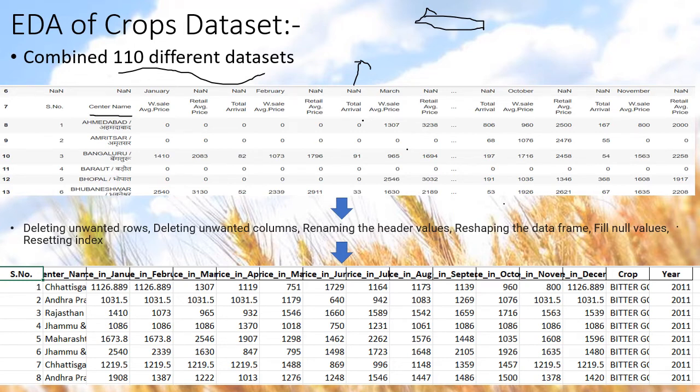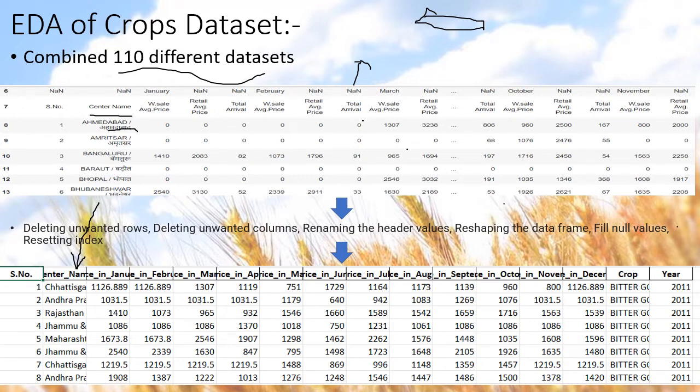So I replaced these center names with the respective state names of these centers, removed unwanted characters from this string, and moved that to a new column. I even reshaped the data frame so that it will be easy for me to join it with the weather data set in future.